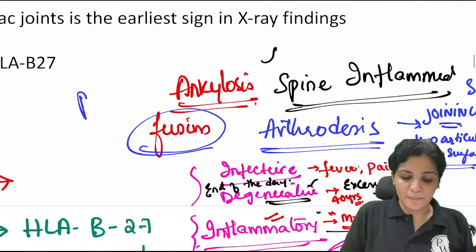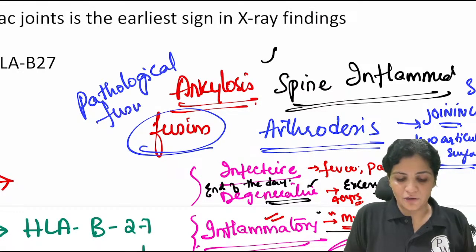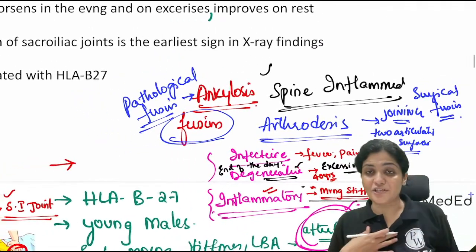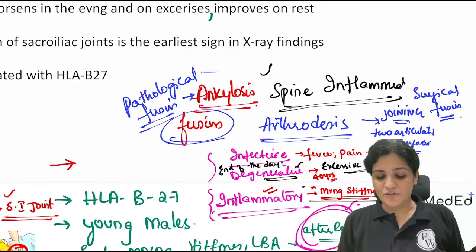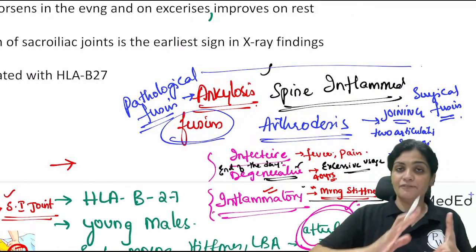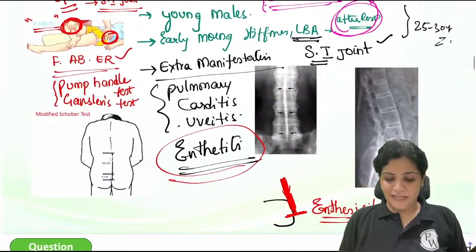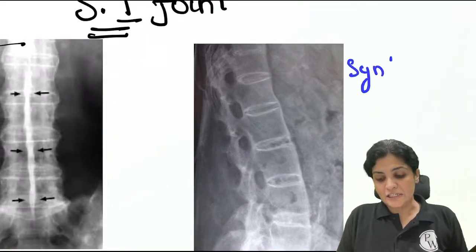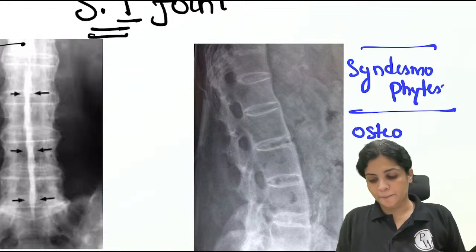Whenever it is pathological fusion, it is ankylosis. So whenever you're talking about pathological fusion, it is ankylosis. Whenever it is surgical fusion, when the surgeon is fusing, it is called arthrodesis. Okay, so ankylosing spondylitis is the pathological fusion of the inflamed spine, right? Over a period of time, what happens is there will be formation of syndesmophytes. So what do you mean by syndesmophytes? These are nothing but osteophytes in the spine.